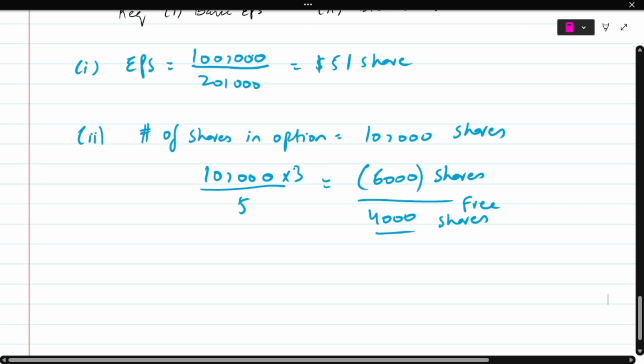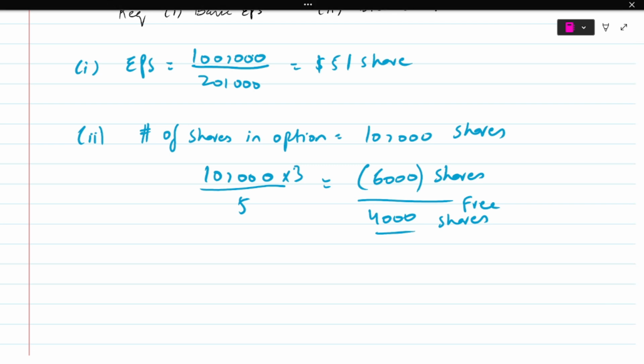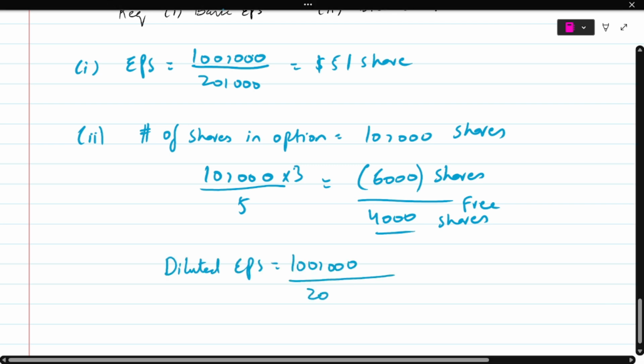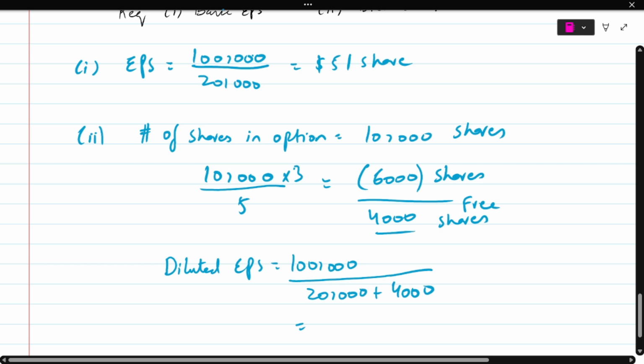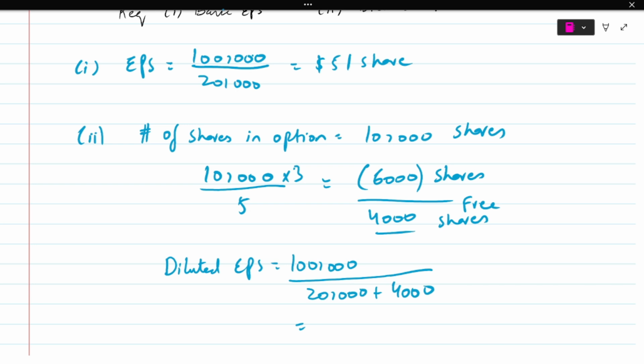Okay, so if I basically calculate my diluted EPS, the original shares are 20,000. Since we are dealing with the bonus issue or the free element of this question, there is no new money, so nothing in the numerator, just new shares in the denominator. So that's 4,000. Nothing in the numerator because we're getting no new money. So 100,000 divided by 20,000 plus 4,000